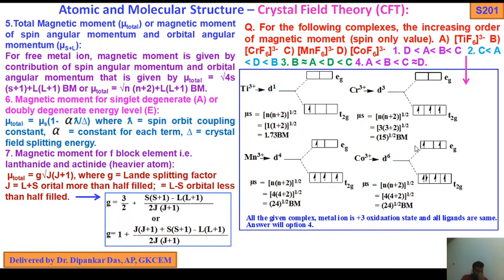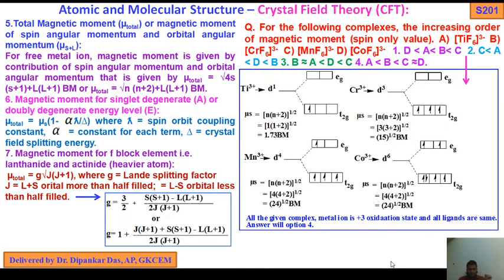In the +3 oxidation state, from manganese to cobalt the size decreases and effective nuclear charge increases. So the spin-only magnetic moment value will be as per D, then √24, greater than manganese.